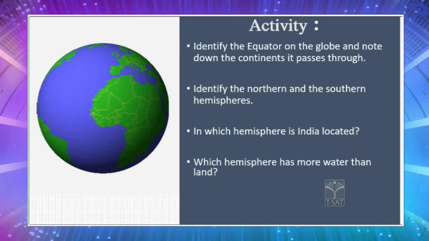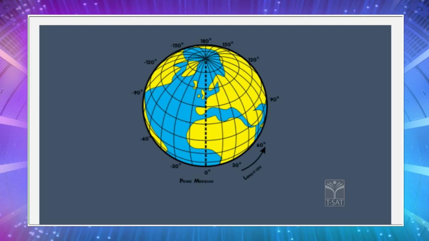This was all about latitudes, children. Now let us discuss longitudes in detail. Now children, by knowing only the latitudes, it is not possible for us to know the position of a place, because we also have to know how far it is from east to west. And for that reason, the map makers have drawn another set of imaginary lines from the North Pole to the South Pole, and those are called longitudes.